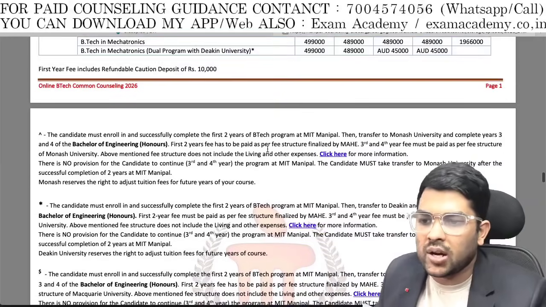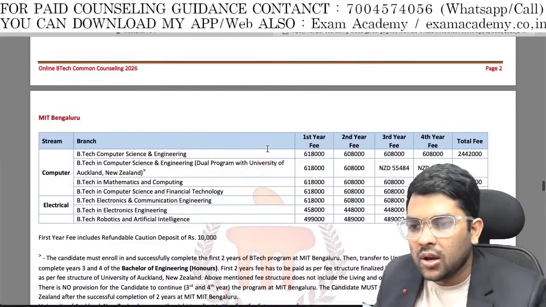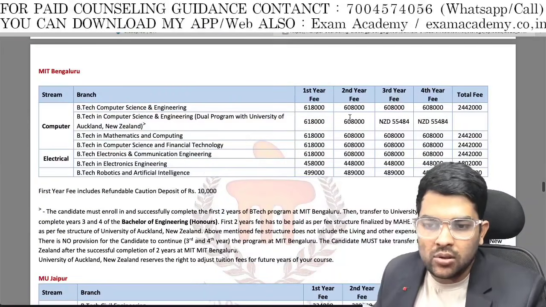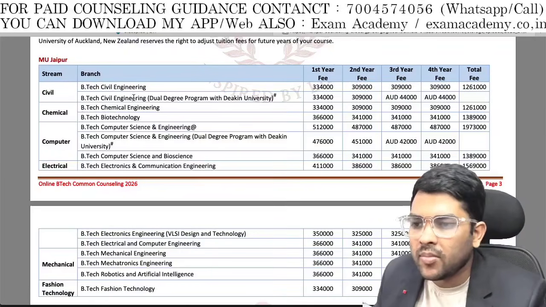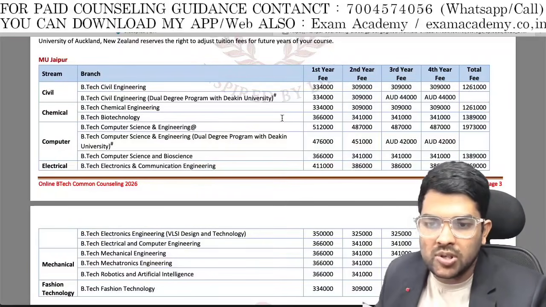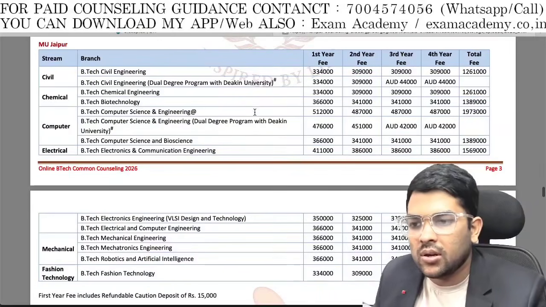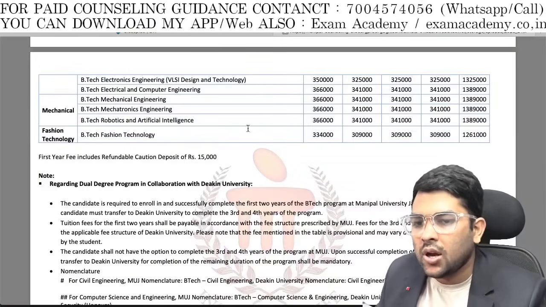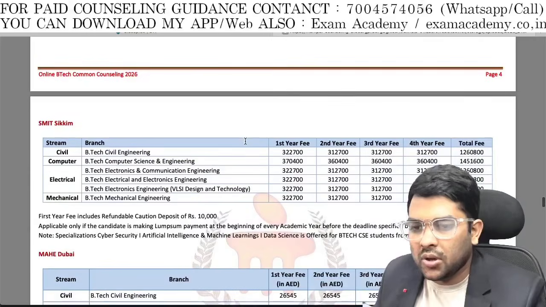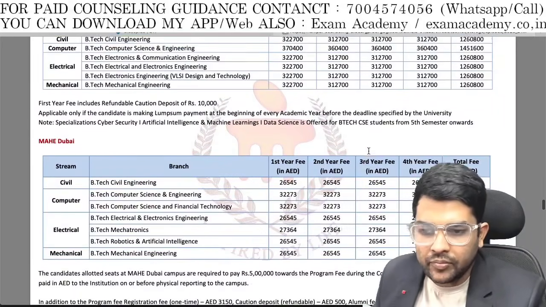Another fee you can check campus-wise, all the information is available here. Complete Bangalore fee is here, similar to the main campus because the syllabus and faculty both are the same. Placement also will be the same. In Jaipur campus it is a little bit less. Here you can check, for computer it is around 19 lakh total, and thereafter you can go for Sikkim, here you can check, a little bit less.